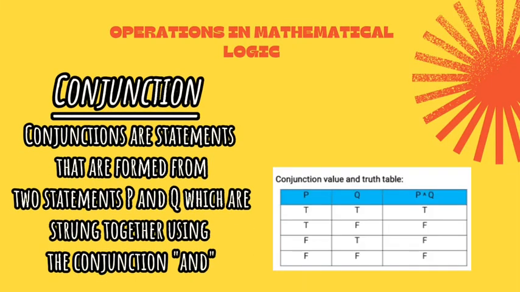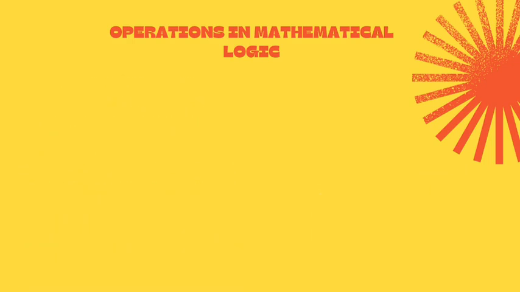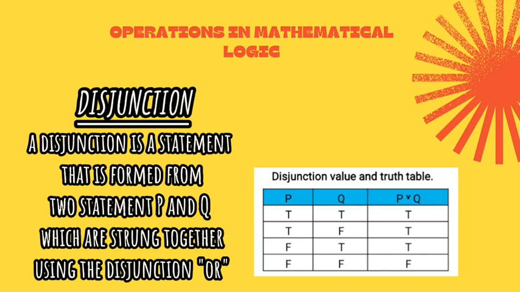Conjunction. Conjunctions are statements that are formed from 2 statements P and Q, which are strung together using the conjunction and. Next, disjunction. A disjunction is a statement that is formed from 2 statements P and Q, which are strung together using the conjunction or.